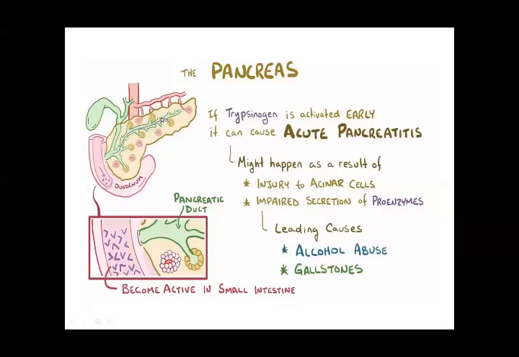What happens? There is dilation, and it causes inflammation of the pancreas. This is called acute pancreatitis. So these are the common causes: injury to the acinar cells, impaired secretion of proenzymes, alcohol, and gallstones.